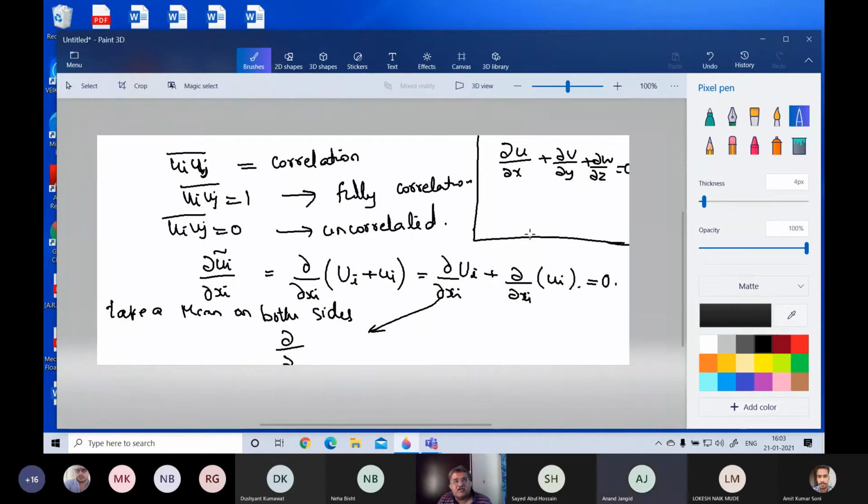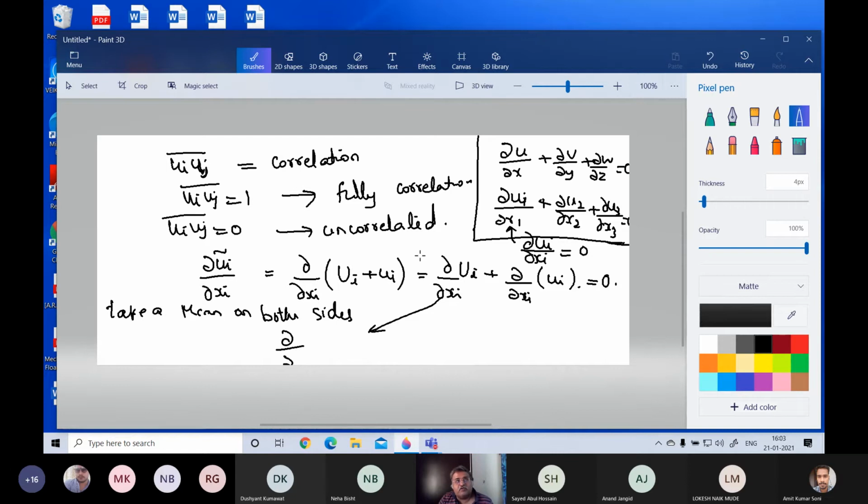this is known as the continuity equation. Now this can also be written as dou u1 by dou x1 plus dou u2 by dou x2. I told you, when an i is repeated, it needs to be summed up. So this is the same as this. So this is equal to 0. That is what this is.